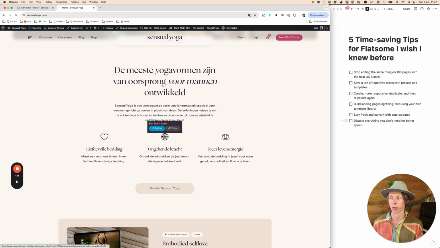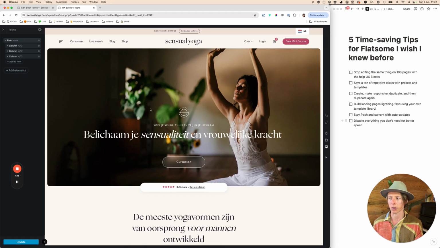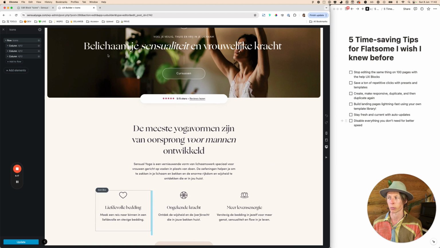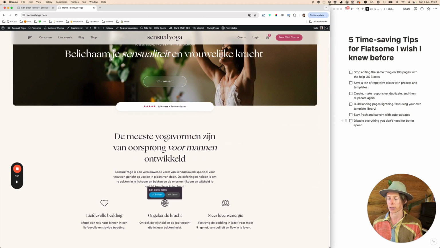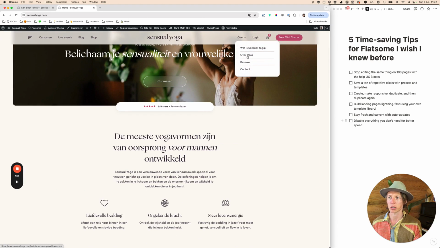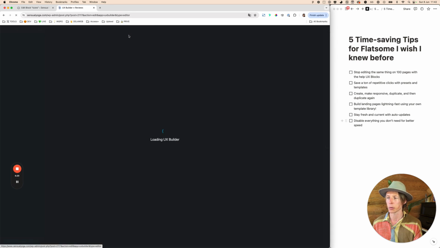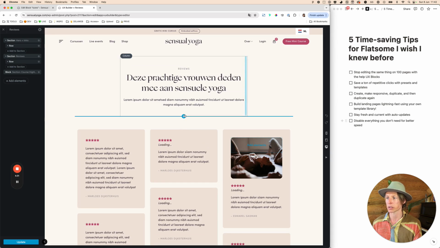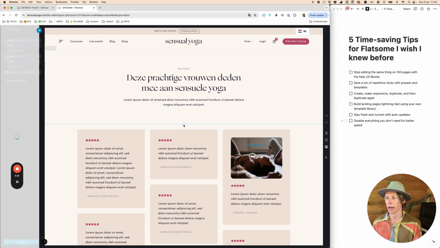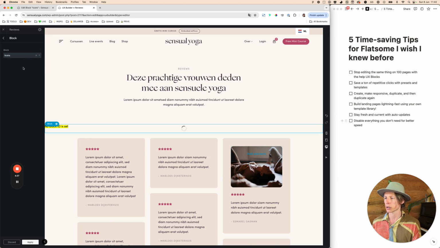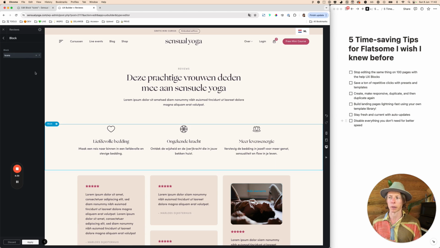I'm clicking on UX builder, and I can now only edit this specific element, and I cannot click anywhere else. So now when I want to reuse these icons on a different page, I just go, for example, to the reviews page. I'm opening up the UX builder again, and let's say I want to have those same icons, but here down below. I'm clicking on block, searching on icons, and now you can see they've been placed here.